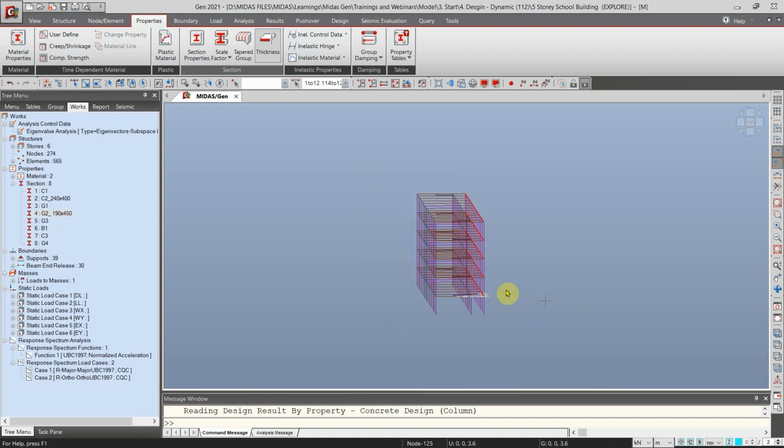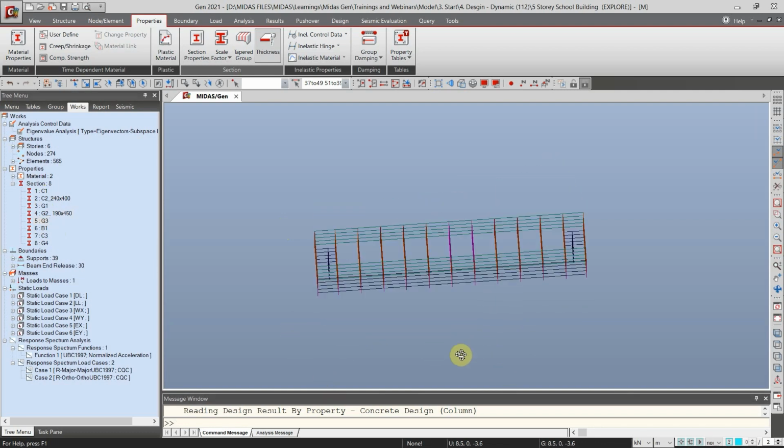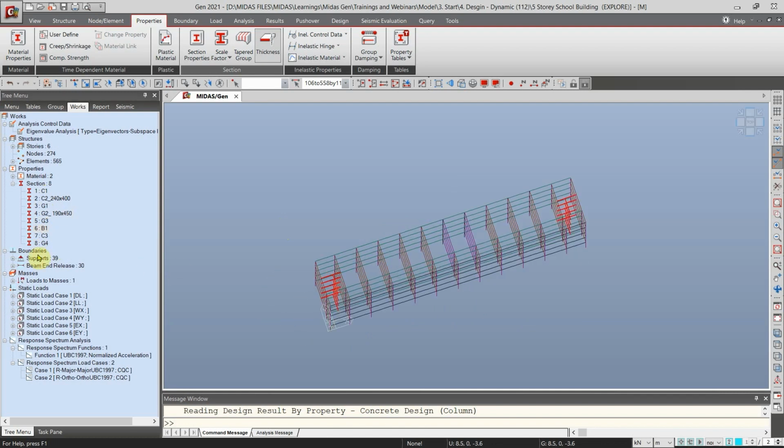So all girders on the right side. And the G3, all the vertical girders. And B1 and C3, all the front columns, and G4 at the center. Okay.